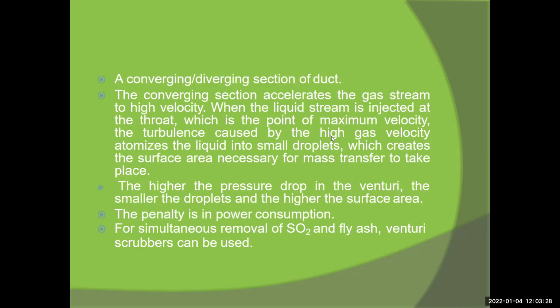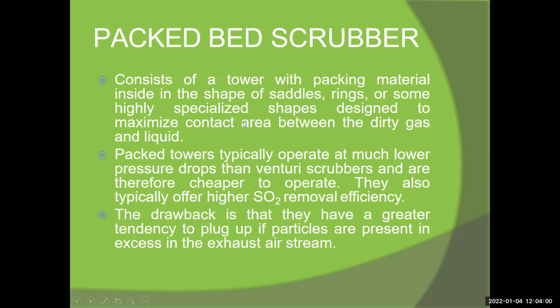The turbulence caused by the high gas velocity atomizes the liquid into small droplets, which creates the surface area necessary for mass transfer to take place. The higher the pressure drop in the Venturi, the smaller the droplets and the higher the surface area. The penalty is the power consumption. For simultaneous removal of HCl and fly ash, the Venturi scrubber can be used.